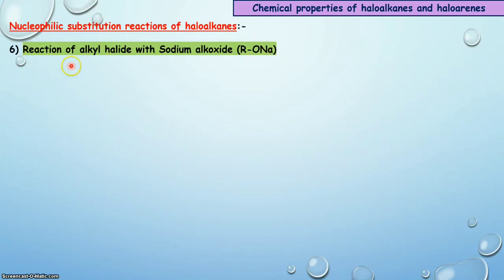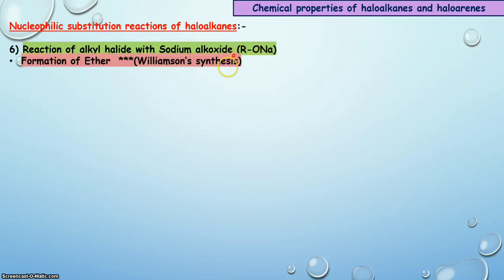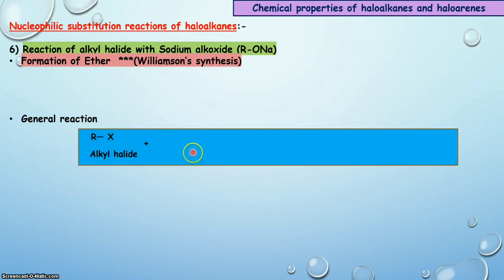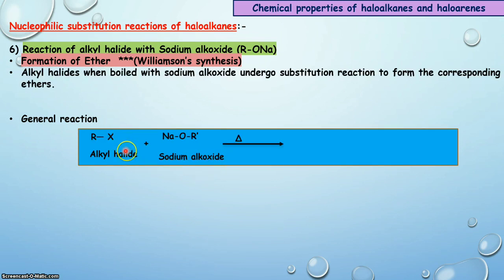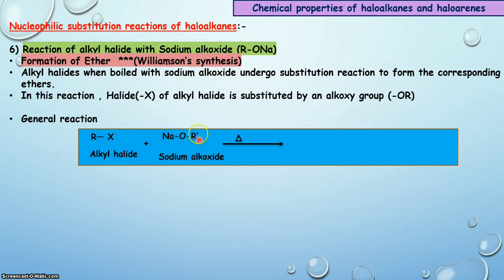Let us understand the next reaction, that is the reaction of alkyl halides with sodium alkoxide. This is sodium and this one is alkoxide. This results in the formation of ether, and this reaction is known as Williamson synthesis. Here is the general reaction in which alkyl halide is boiled with sodium alkoxide, then the halogen of the alkyl halide is substituted by the alkoxy group, that is the OR group, and the product is ether, while the byproduct is sodium halide.